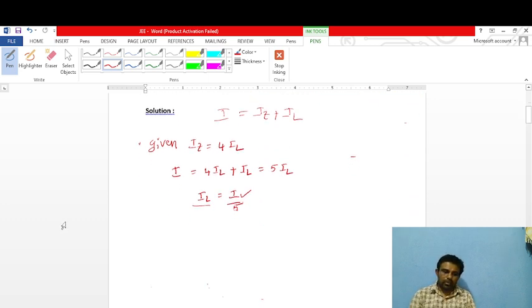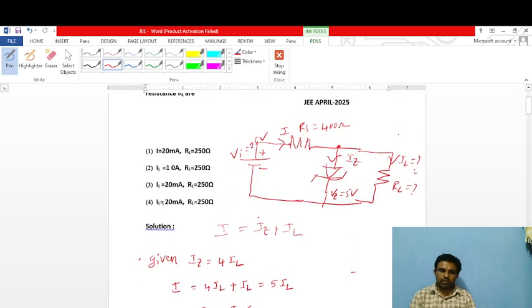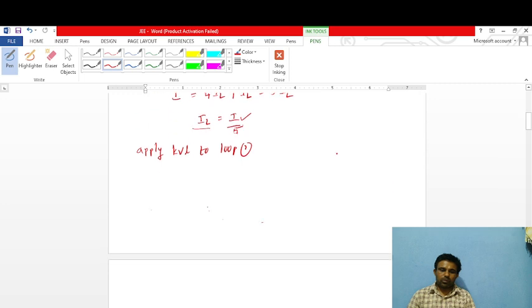So to find the I value, apply KVL to loop 1 only. In the above circuit there are two loops. This one is loop 1, this one is loop 2. We apply KVL to loop 1 only to get the current I value. So first of all, draw only the loop 1 circuit.